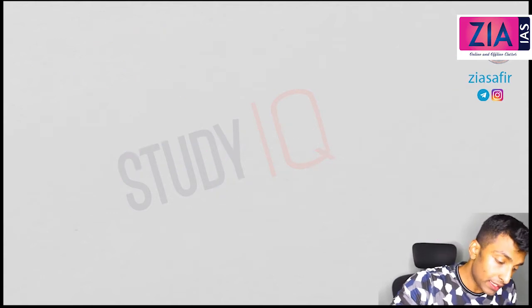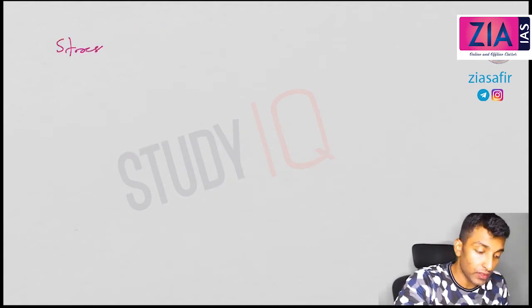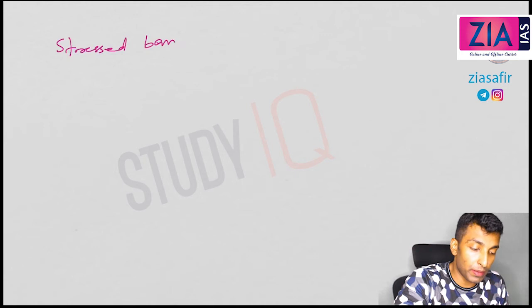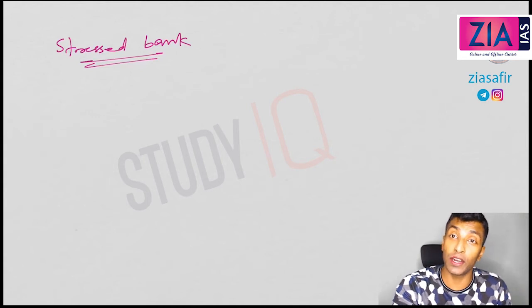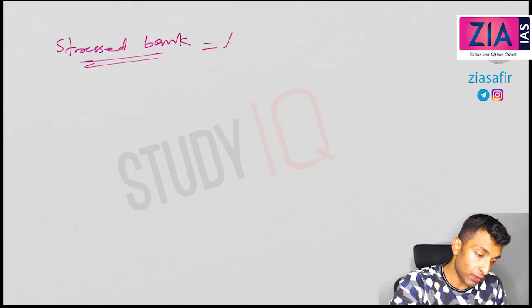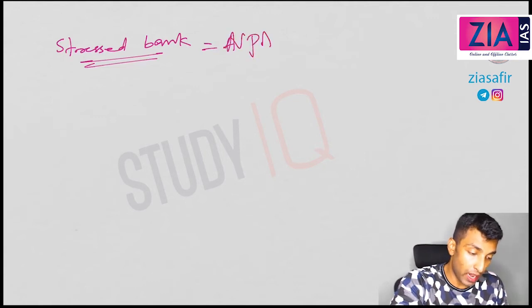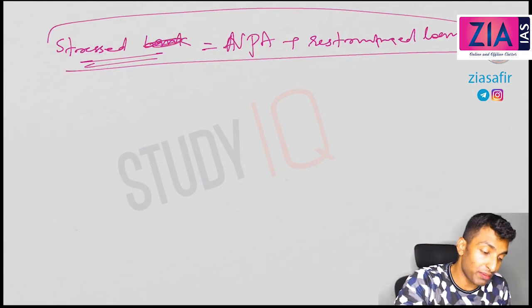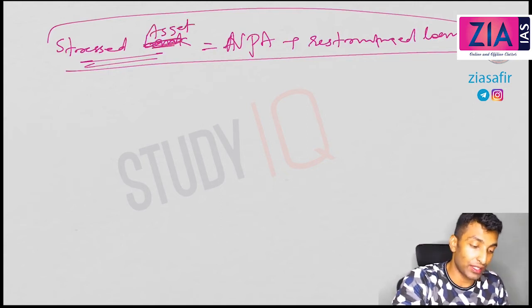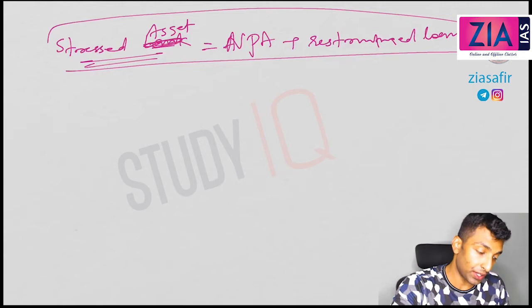Now what about stressed assets? When you talk about the bank, what do you mean by the stressed assets of the bank? Stressed assets of the bank include NPAs, the outstanding NPA, plus the restructured loans. Both will be part of stressed assets. So stressed assets is equal to NPA plus restructured loans.